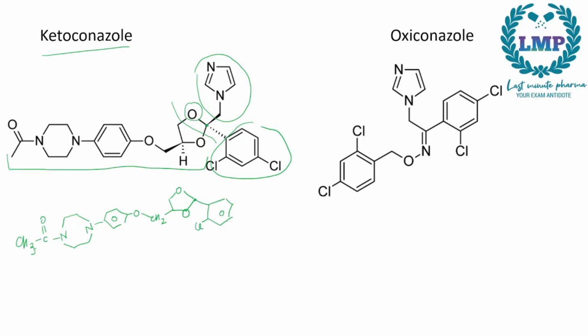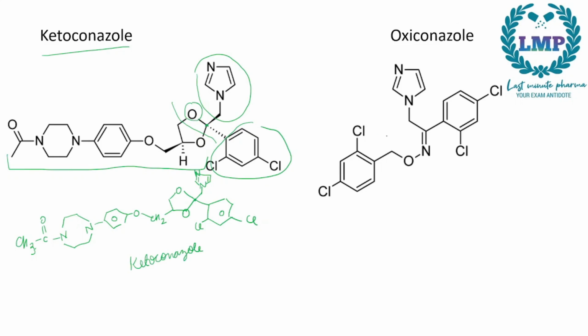with 2 chlorines, and here this carbon will be attached to another carbon which will be attached to an imidazole ring. So this will give you your ketoconazole.